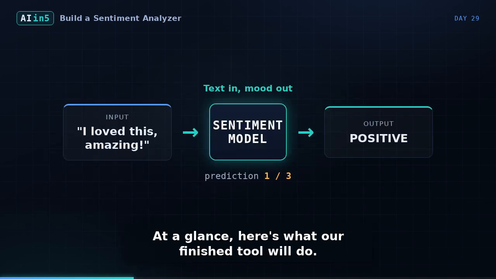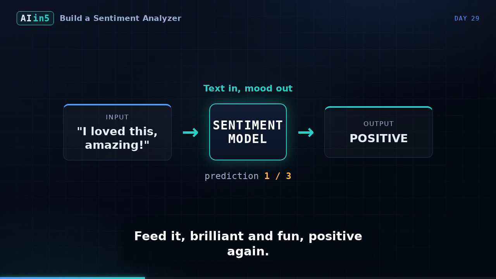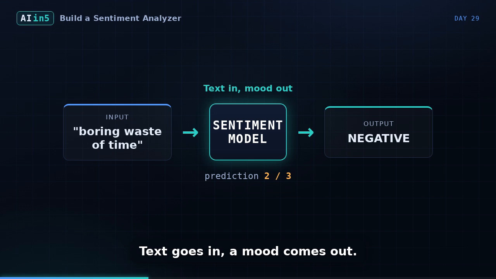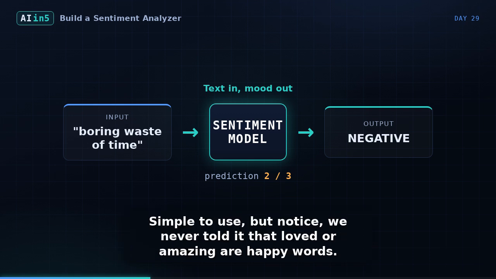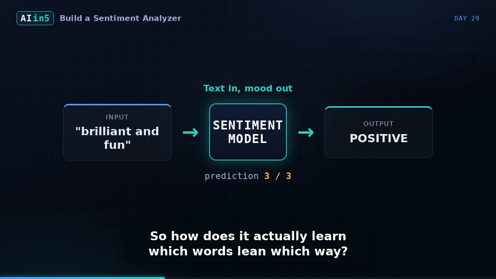At a glance, here's what our finished tool will do. Feed it, "I love this. Amazing." And it says positive. Feed it, "Boring waste of time." And it says negative. Feed it, "Brilliant and fun." Positive again. Text goes in. A mood comes out. Simple to use. But notice, we never told it that loved or amazing are happy words. It's going to figure that out entirely on its own, just from the labeled examples we show it during training.